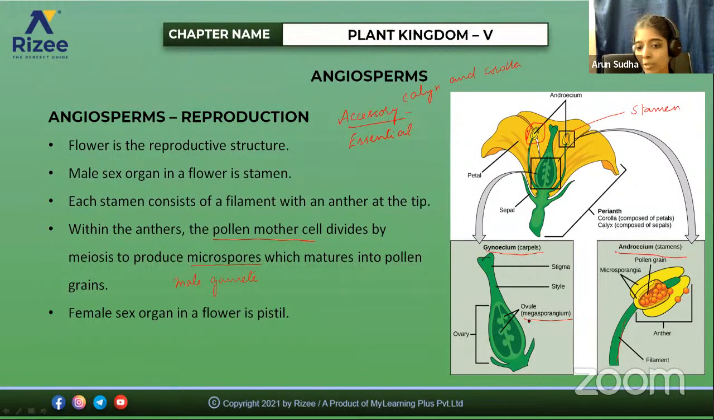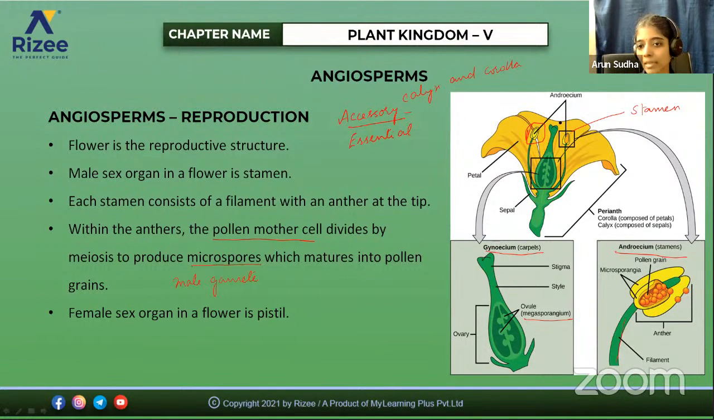Yesterday in gymnosperms we also saw the integumented megasporangium, which is covered by an envelope. The integumented megasporangium is nothing but the ovule. Inside the ovary, many ovules are present, along with the style and stigma. This is the female reproductive part and this is the male reproductive part. So what happens? The pollen grains produced in the stamen stick to the stigma of the female reproductive part.